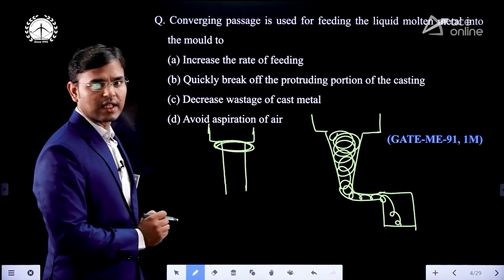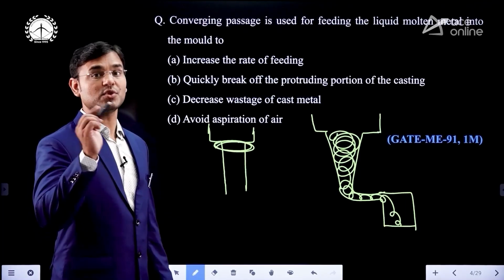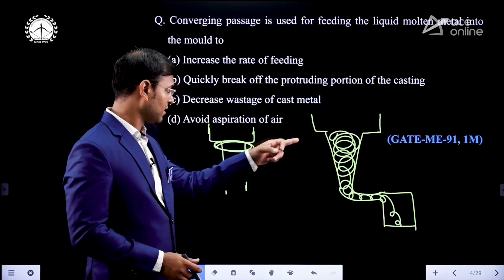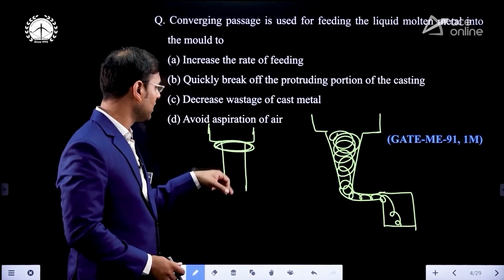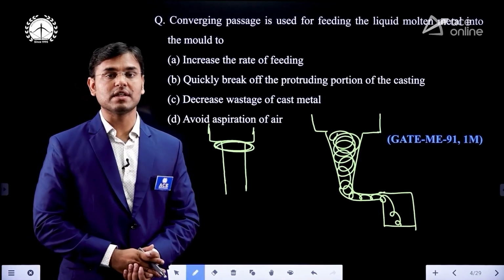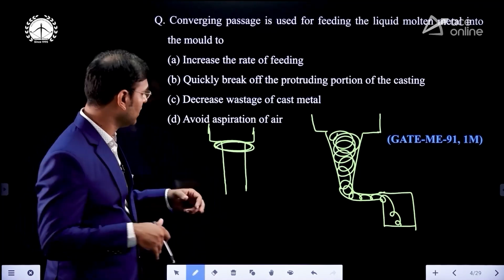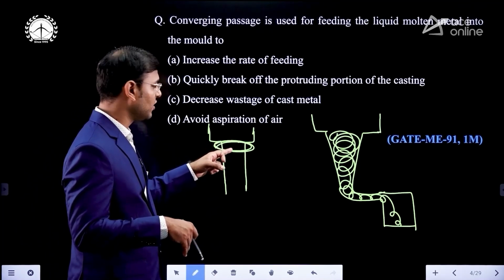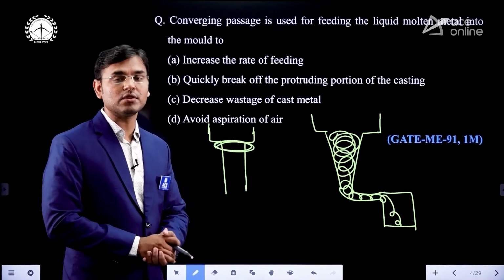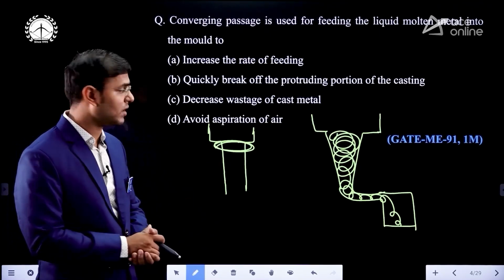Pressure will reduce in this area, and if the pressure reduces, it will be lesser than atmospheric pressure, and then because of that, the atmospheric air will enter from the mold to here, and will enter into the molten metal. Hence aspiration of air will take place. Aspiration is like inhalation, we are taking the air in. In the same way the sprue will take the air from the atmosphere, and that air will enter into the molten metal, which will give a defect in casting. Whatever air is entering, that effect is known as aspiration.